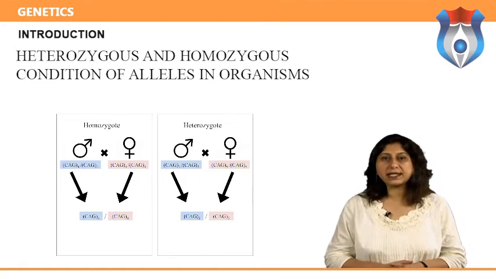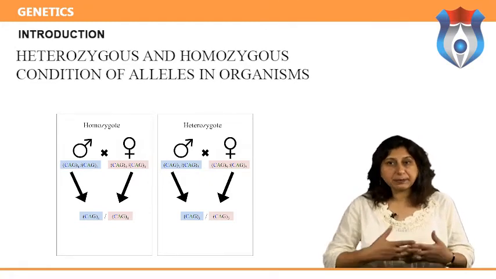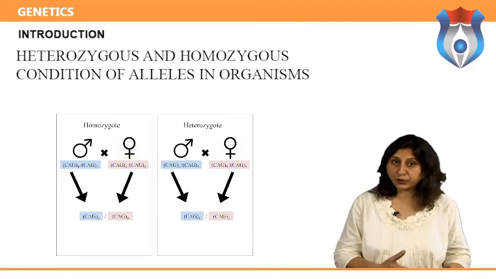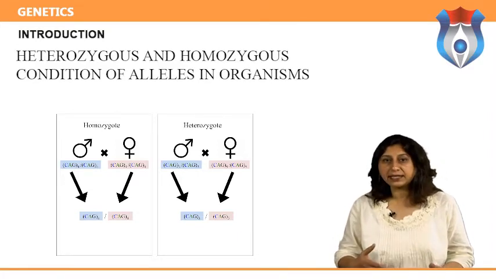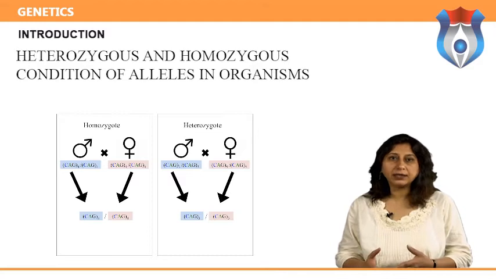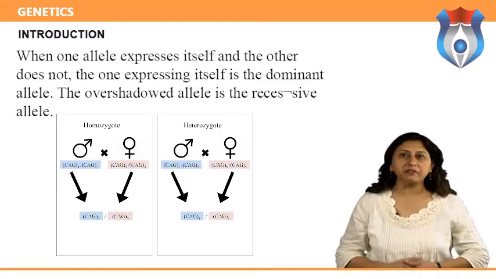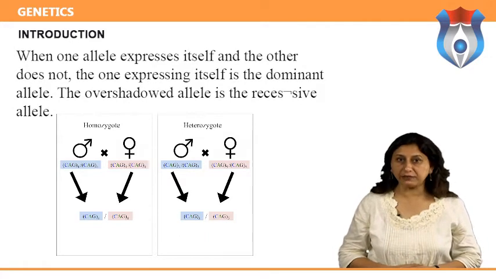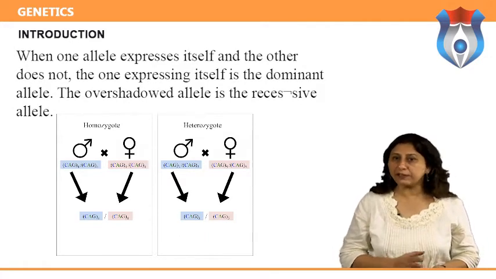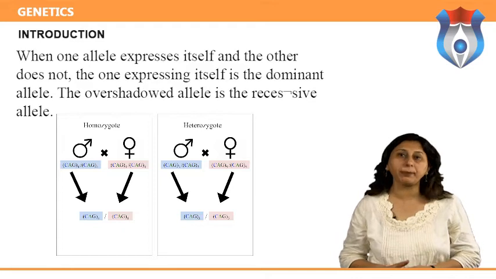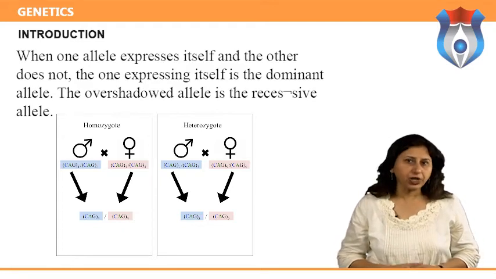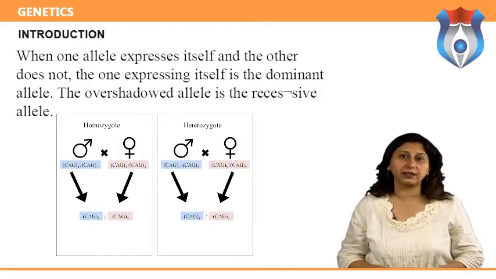In a homozygous individual, the alleles express themselves. In a heterozygous individual, the alleles may interact with one another, and in many cases, only one allele is expressed. When one allele expresses itself and the other does not, the one expressing itself is the dominant allele. The overshadowed allele is the recessive allele.